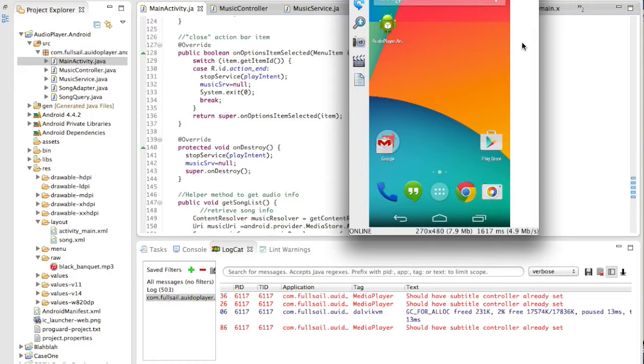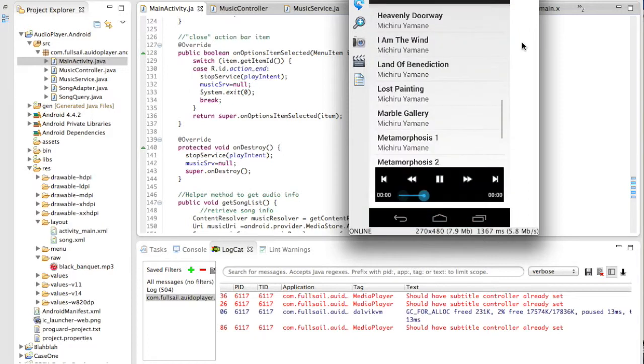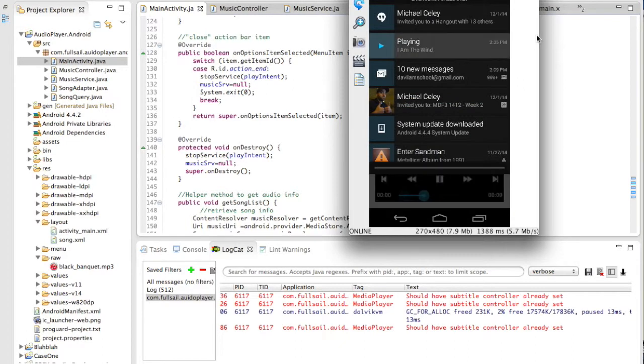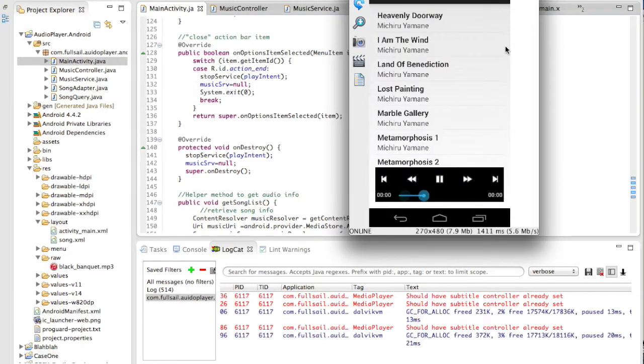And you can return to the application, and again on the notifications you can click on the song that is being played and you will be sent back to the main activity. I'm going to pause it for now.